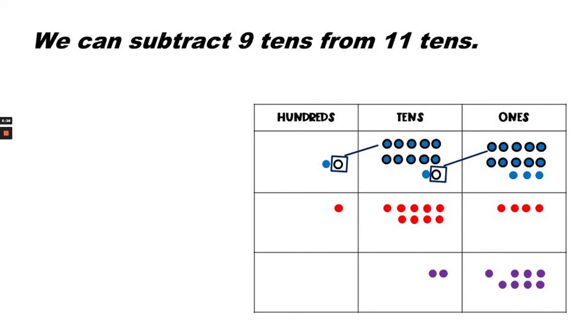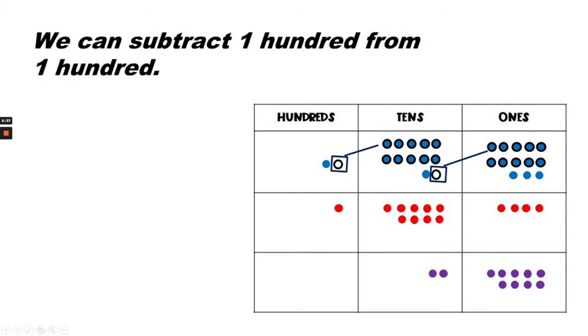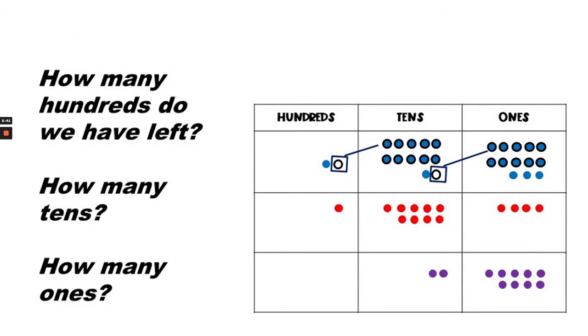Okay, we're doing great so far. We still have to do our hundreds. We have 1 blue dot and 1 red dot. We can subtract 100 from 100, and that leaves us 0 hundreds. How many hundreds do we have left? 0. How many tens do we have left? 2. How many ones?